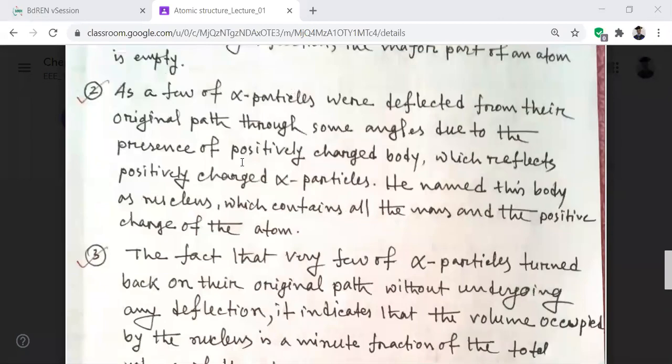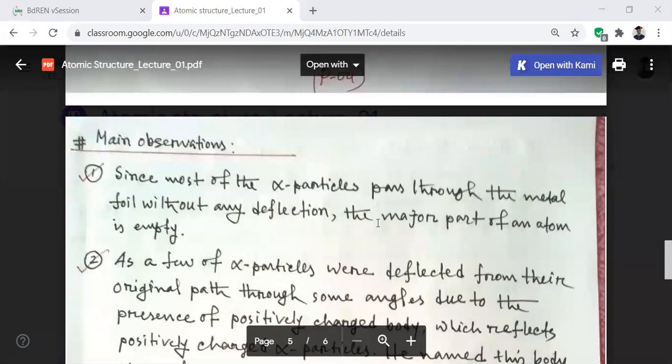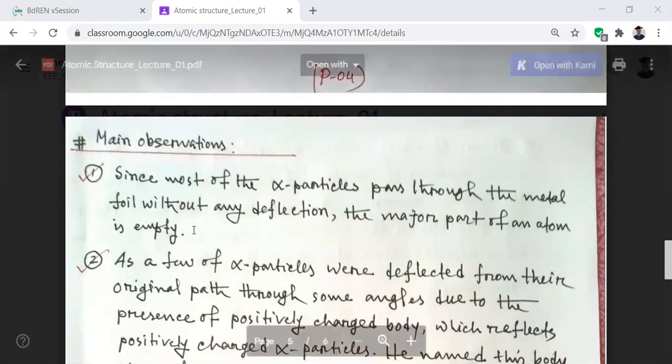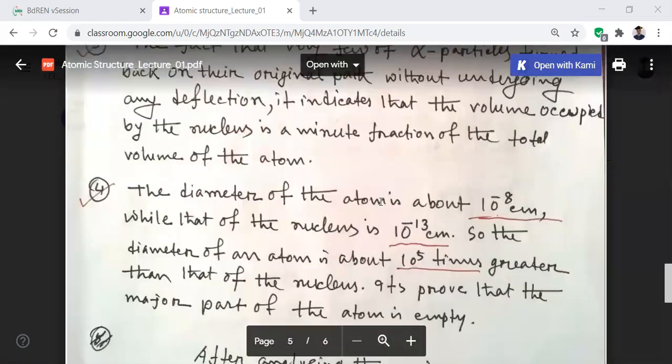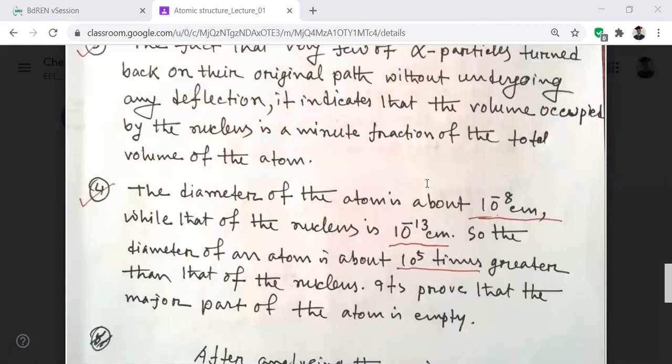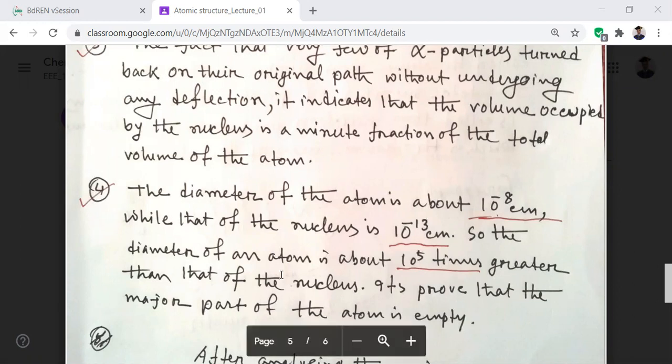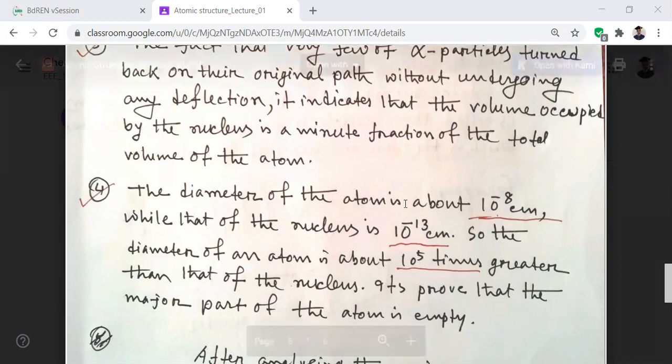এই যে প্রথমে আমরা যে কথা বলেছিলাম যে since most of the alpha particles pass through the metal foil without any deflection, the major part of an atom is empty. তো কিছু এক্সপেরিমেন্ট করার পর বোঝা গেল যে অ্যাটমের সাইজ হচ্ছে 10 to the power minus 8 আর নিউক্লিয়াসের সাইজ হচ্ছে 10 to the power minus 13. তোমরা বলো তো কোনটা বড়, এটা বড় না এটা বড়? Sir, 10 to the power minus 8 বড়। আমরা 10 to the power 5 times greater. So it indicates that the major part, হ্যাঁ ঠিক আছে, major part of the atom is empty.